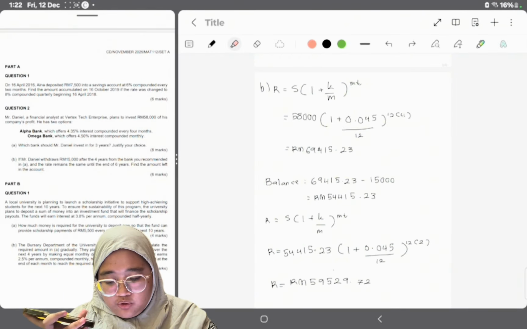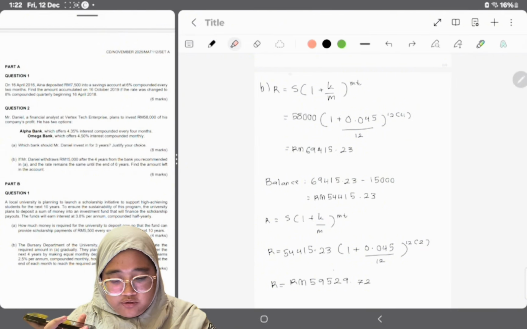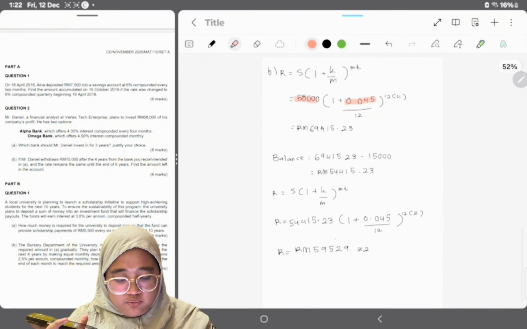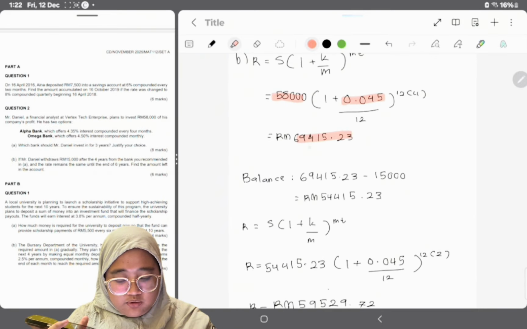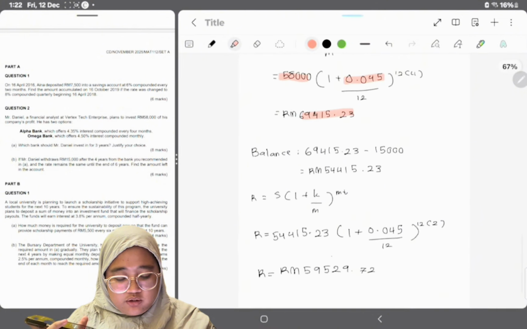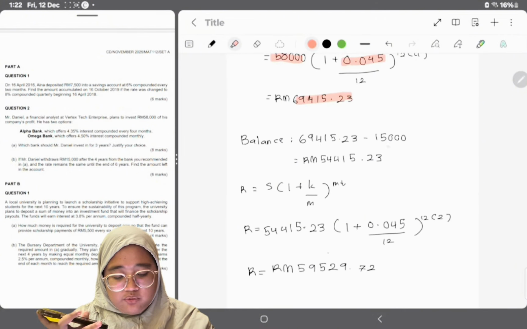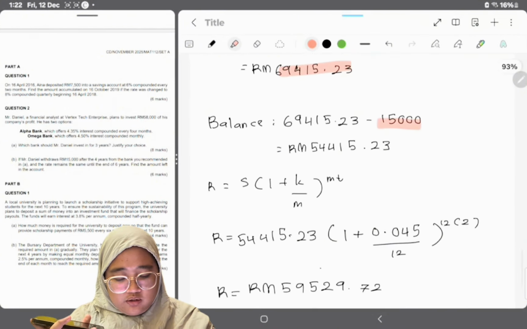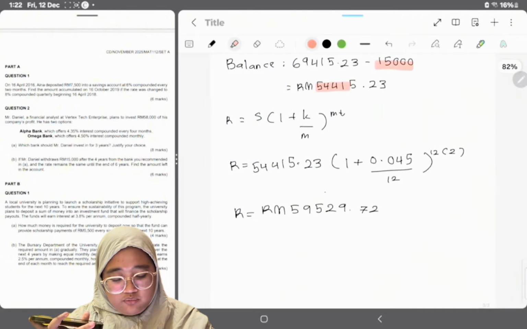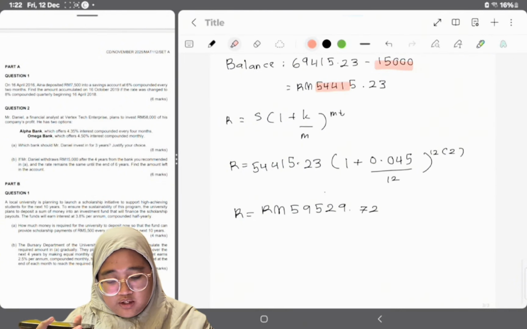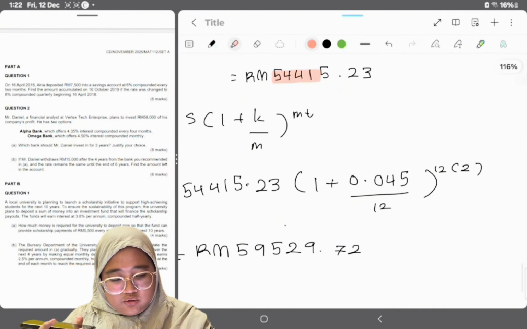For part B, we know that Mr. Daniel withdrew 50,000 after 4 years, and the rate remains the same. So we're going to use the same formula and write down the same amount that he wants to invest, same compounded amount. Then we get the answer 69415 and 33 cents. After that, we're going to minus it with 50,000, and then we get the amount 54415.33.